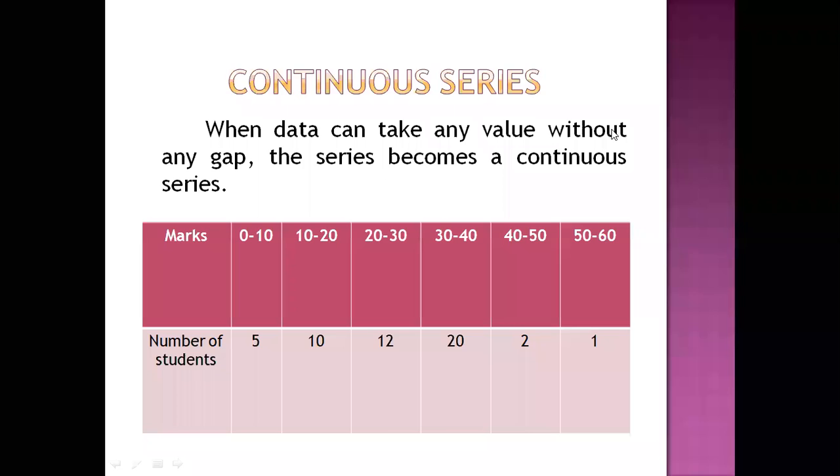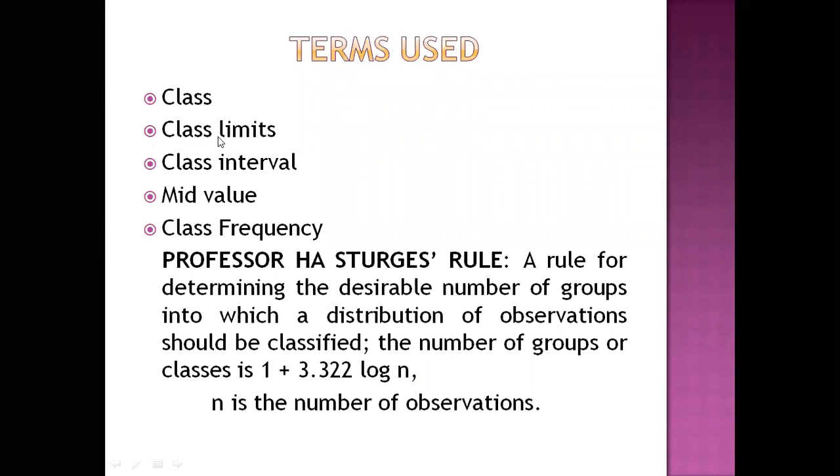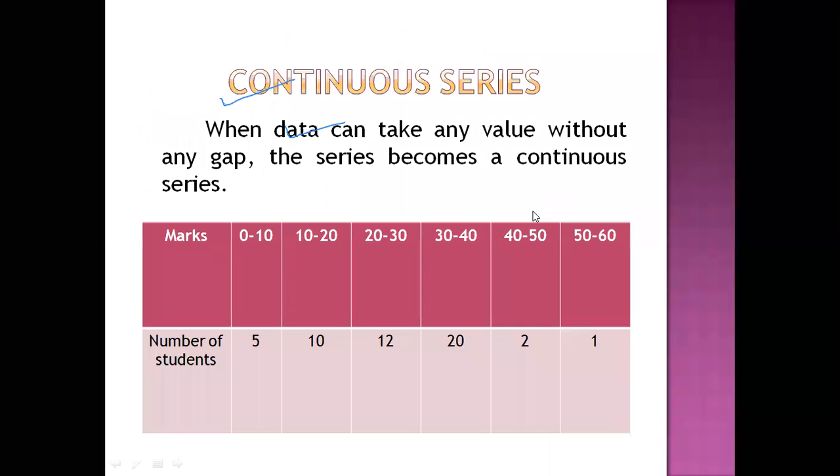So class implies the stated interval into which the continuous variables get classified. Now class limit. So we have defined a class. Repeating, each stated interval into which the continuous variable gets classified. Now class limits. Now coming to the previous example, we will see what is a class interval.